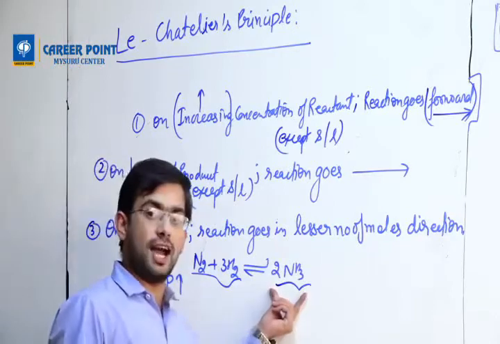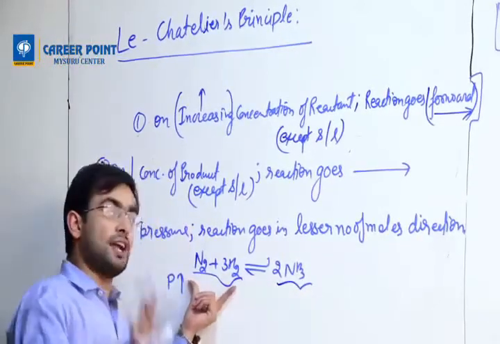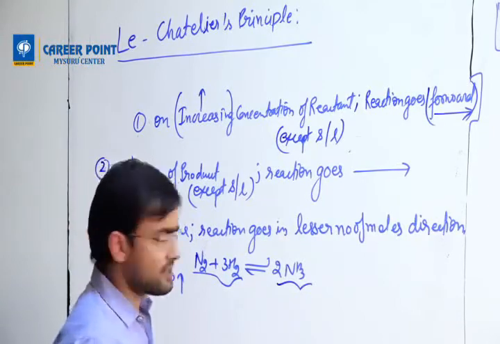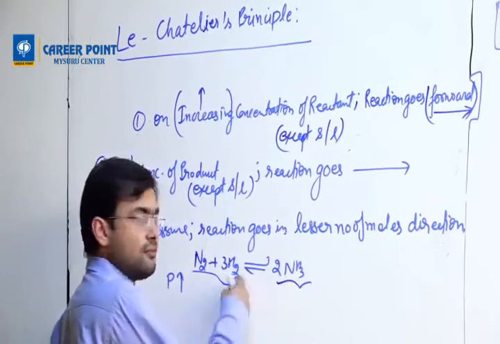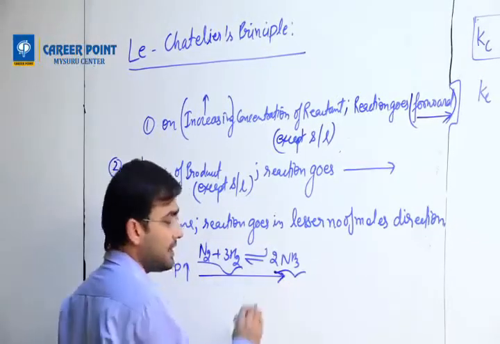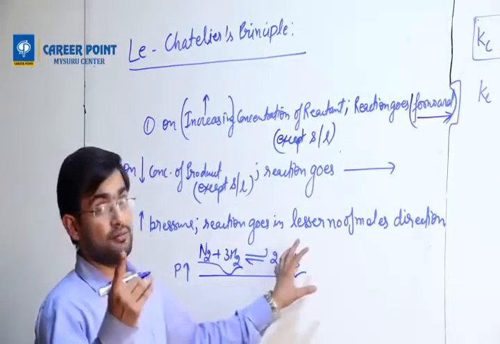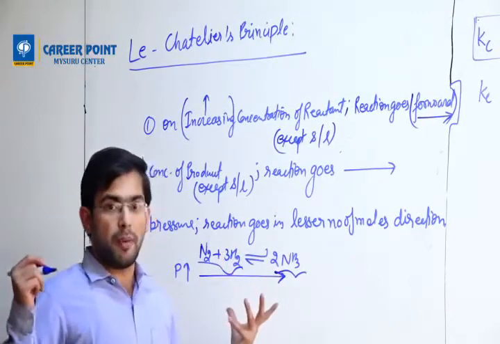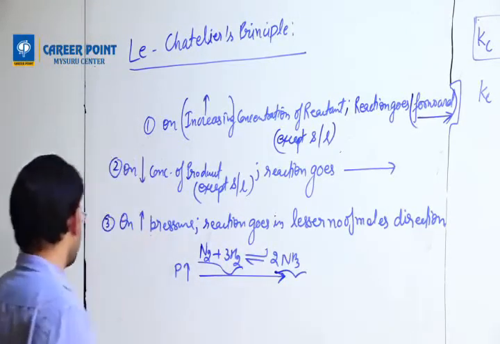In this direction you get 2 moles, in this direction you get 4 moles. Which is lesser? 2 is lesser than 4. So on increasing pressure, the reaction goes in the forward direction. You need to find the lesser moles. It could be reverse also. If I write the reverse reaction, then it will go backward, right. Yes. Your next one.